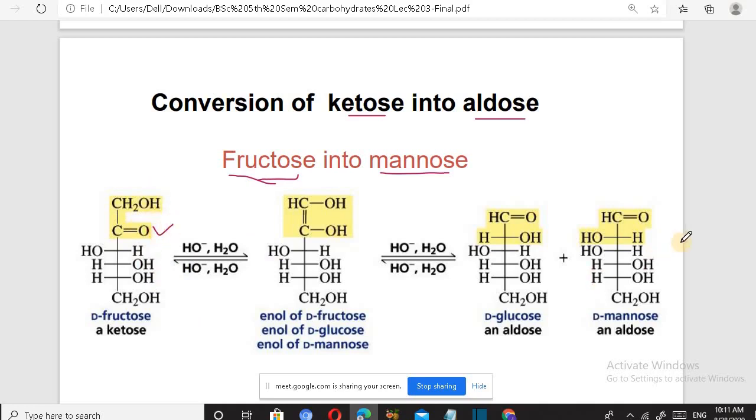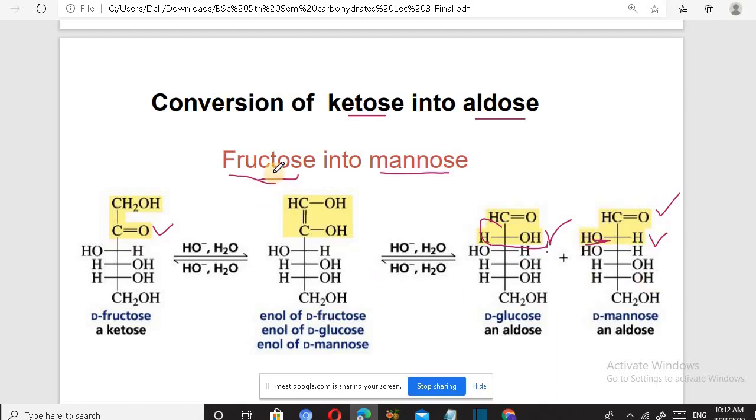In this, a ketone group is present, and in this an aldehyde group is present, and both have 6 carbons in a chain. But the configuration of this carbon is different from glucose. So glucose and mannose both are formed, but from glucose the configuration of this carbon is different. In this, the OH group is present on the right side, and in this it is present on the left side. So this configuration is different.